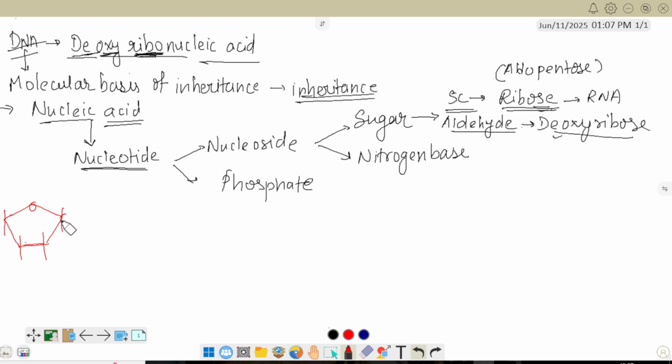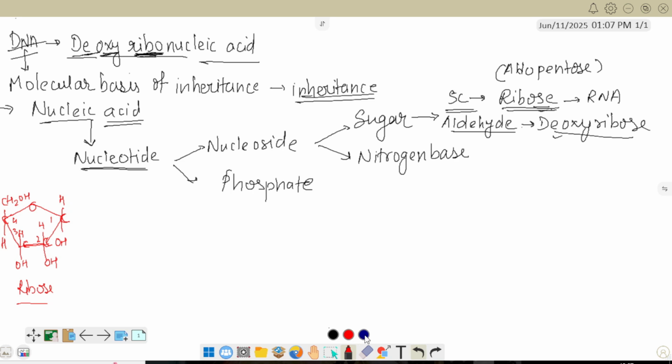This ribose sugar has five carbons: carbon number 1, 2, 3, 4 and 5. The arrangement of groups is like this: H, OH, H, OH, H, OH, CH2OH and H. This is a ribose sugar.